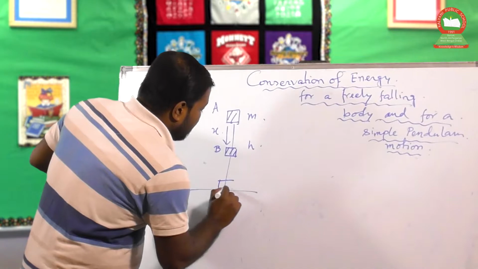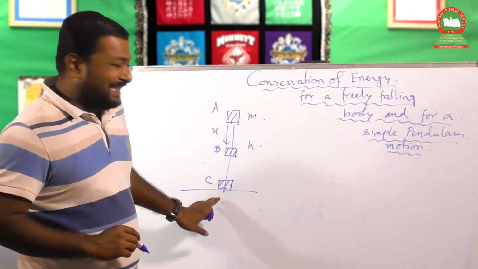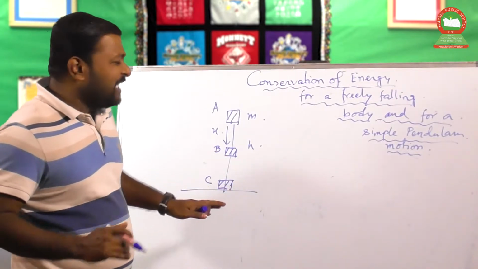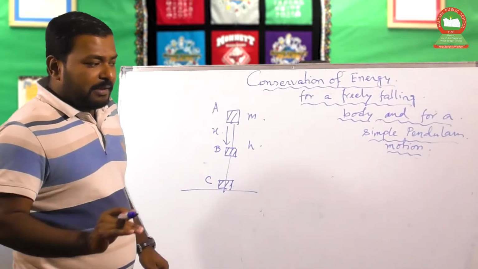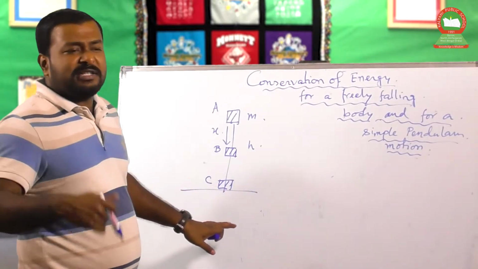Now again for some time interval the body is at the position C, which is just above the ground. That means it doesn't reach the ground. That means there is no physical contact between the ground and that body. This is just above the ground.